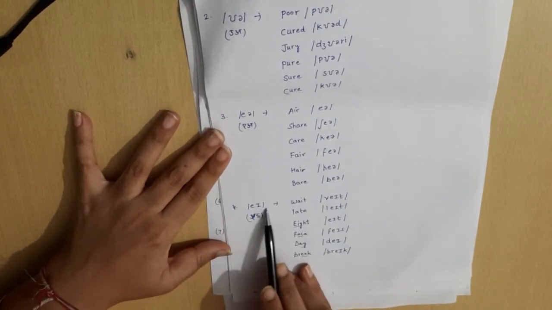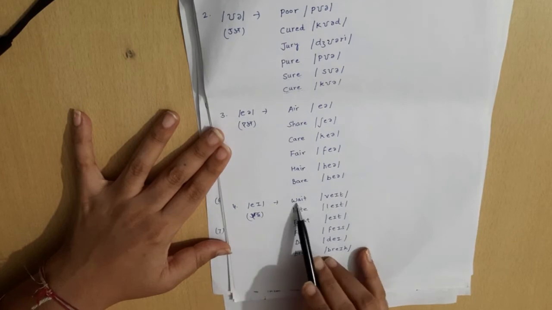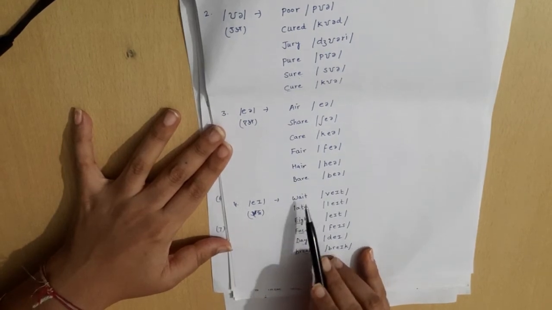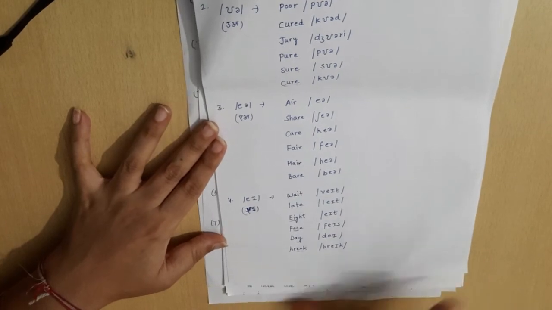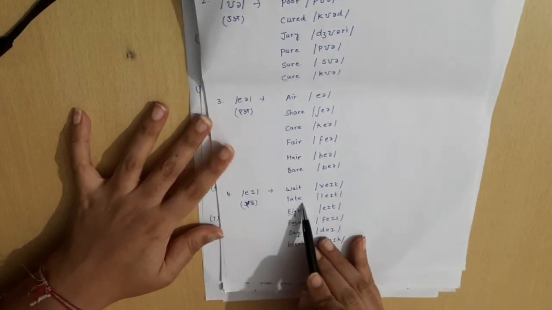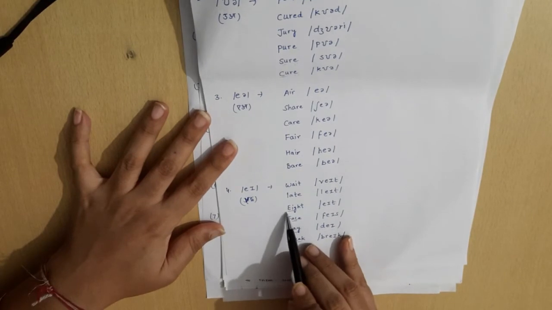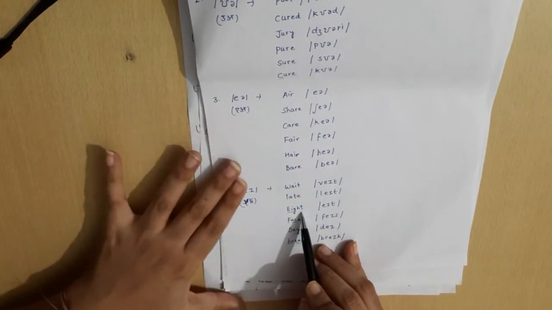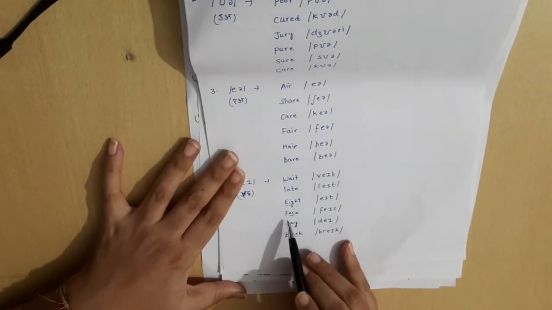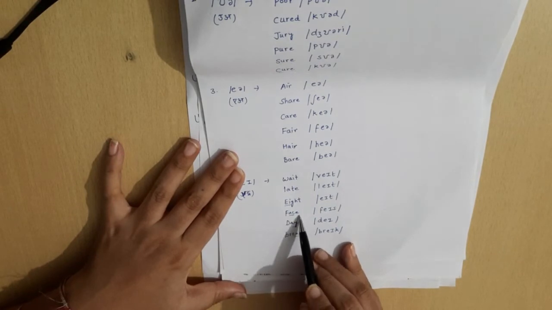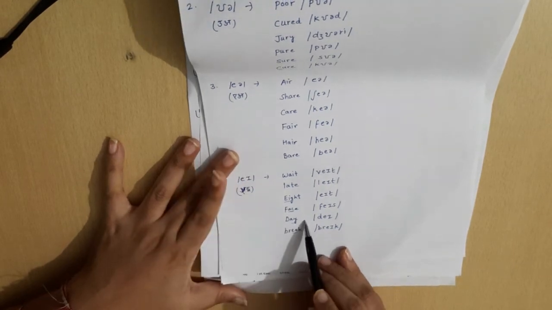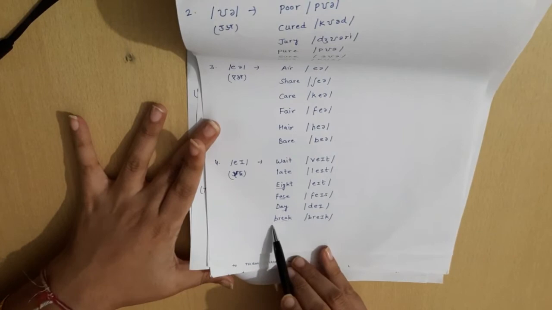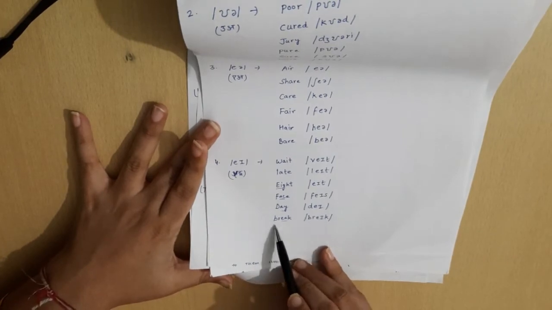Then a sound. For example, wait. Then late, eight, face, day, break.